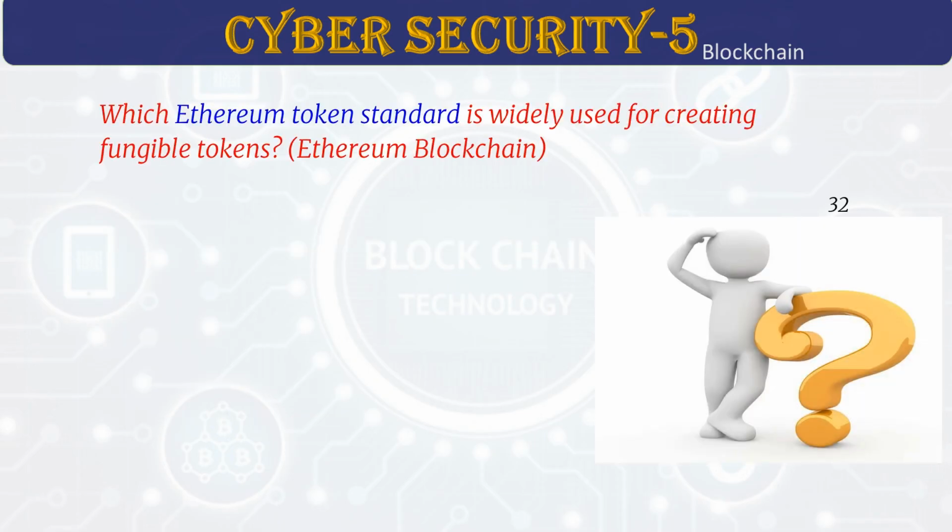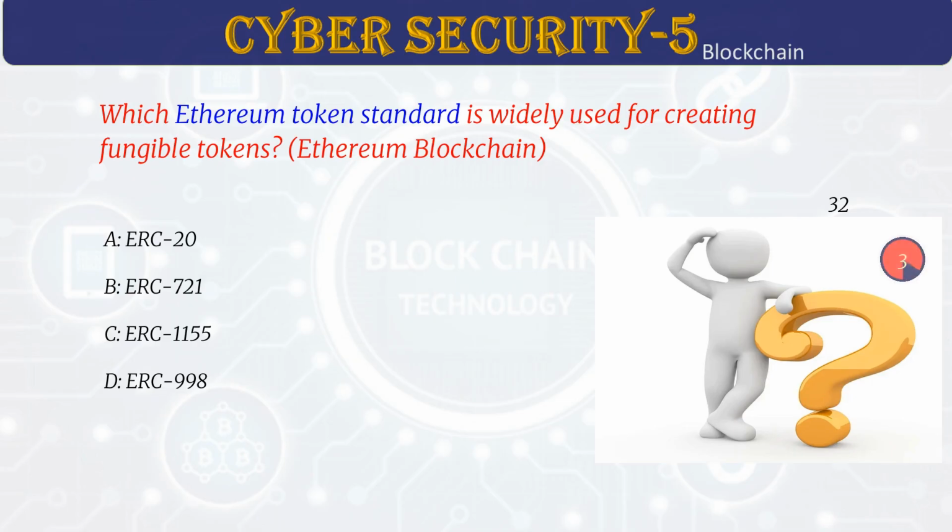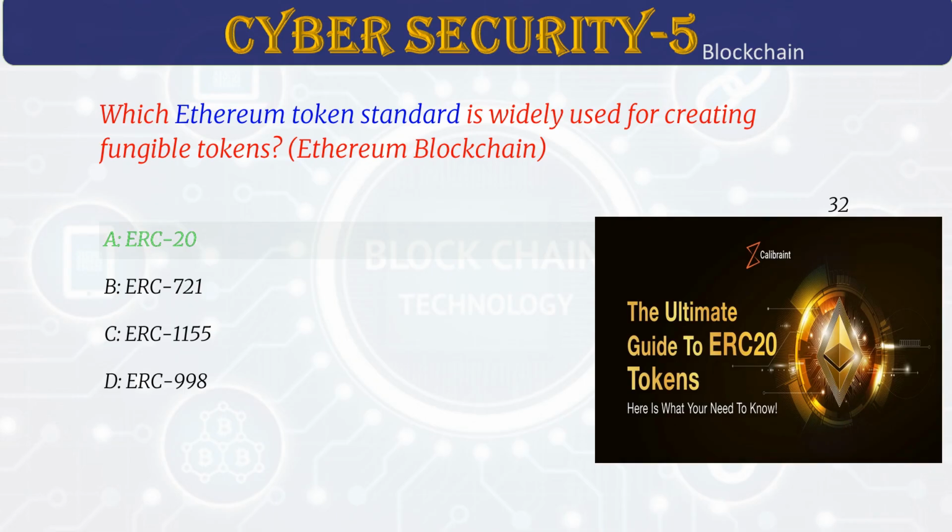Which Ethereum token standard is widely used for creating fungible tokens? Answer A. ERC-20. The ERC-20 standard is a set of rules for creating tokens that are all the same and can be swapped easily. These tokens are used a lot in initial coin offerings, ICOs, and stablecoins. They also form the foundation for many decentralized finance, DeFi, apps.